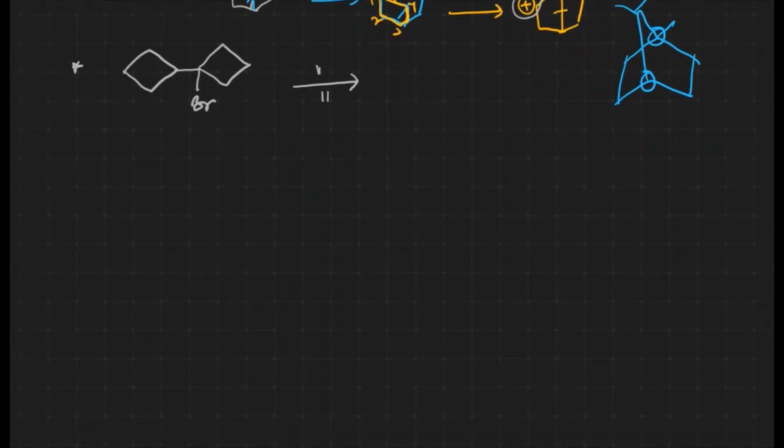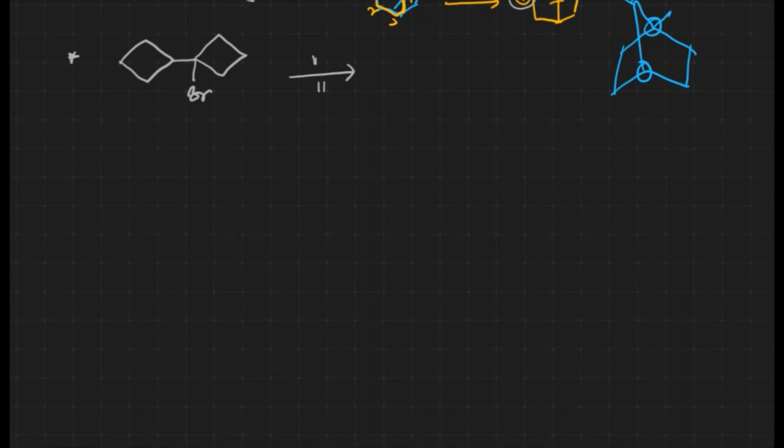And let us see the final one over here. Okay, when bromine leaves, what happens? We'll get a carbocation. This is the carbocation, right? After the carbocation, what happens? Here the adjacent ring is a 4-member ring, so there is a possibility of ring expansion. When ring expansion takes place, we'll get a 5-member ring, right? Here we'll get the carbocation over there. After the ring expansion we have a 5-member ring first.